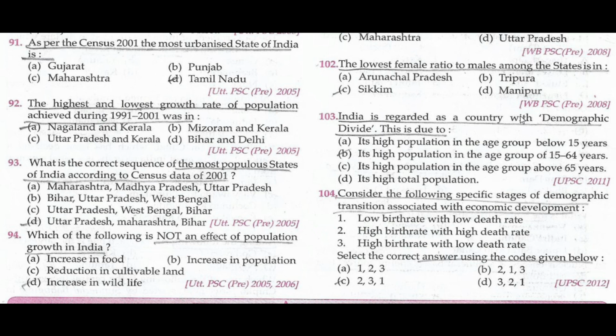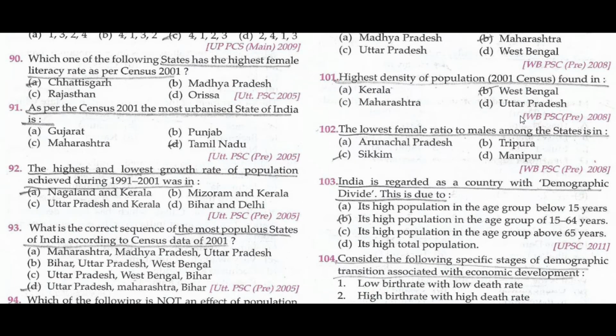Which of the following is not an effect of population growth in India? Increase in wildlife. Consider the following stages of demographic transition associated with economic development: high birth rate with high death rate, high birth rate with low death rate, low birth rate with low death rate. India is regarded as a country with a demographic dividend. This is due to its highest population in the age group between 15 and 64.